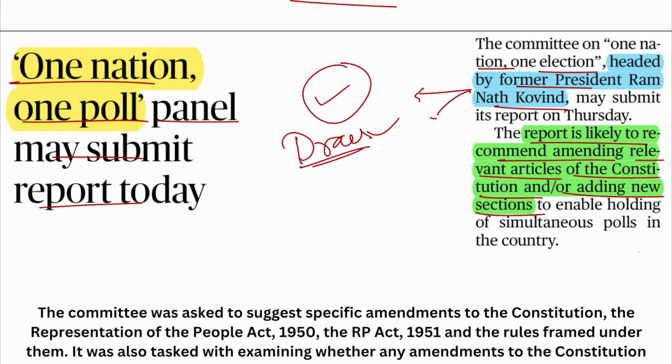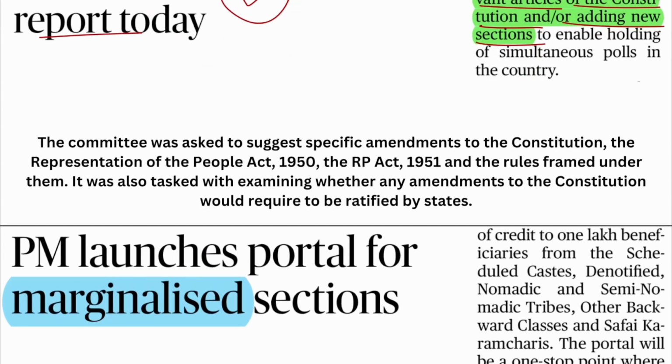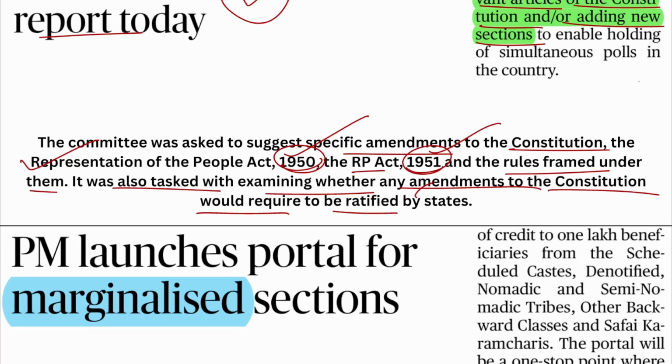So, if we want to implement One Nation, One Poll, then which articles have to be amended? Okay, this is very important. And furthermore, what is One Nation, One Poll? This is a descriptive topic you can read in the other lecture, or you can read it yourself in self-study in GS. All right, so the committee was asked to suggest a specific amendment to the constitution in the Representation of the People Act 1950, the RP Act of 1951 and the rules framed under them. It was also tasked with examining whether any amendments to the constitution would require to be ratified by the states.